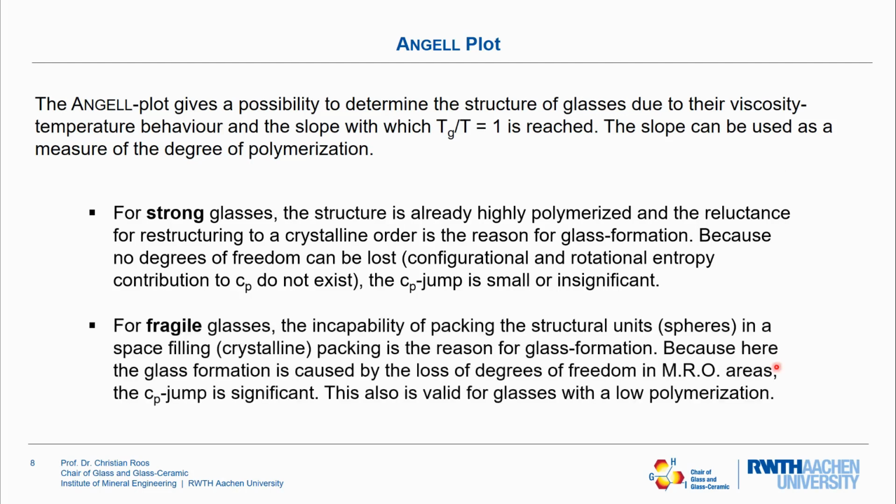On the other hand, for fragile glasses, their frustration mechanism is due to the incapability of packing the structural units in a closed space-filling packing. And because in that case, the glass or the melt still has the configurational and the rotational entropy that is lost from the transition melt to glass, the CP jump of these glasses is quite large.